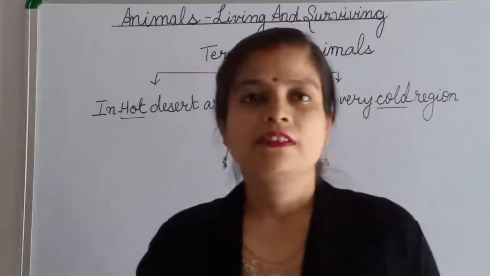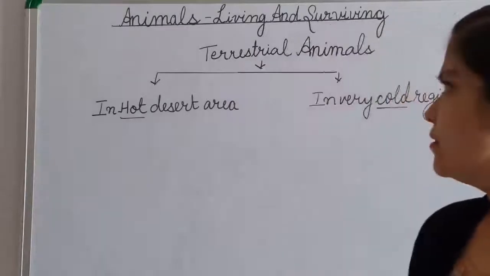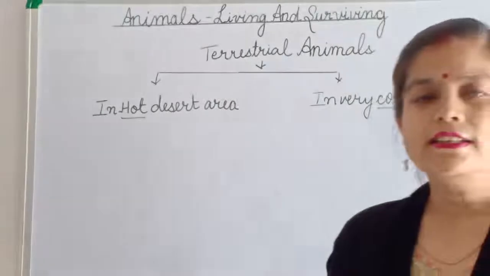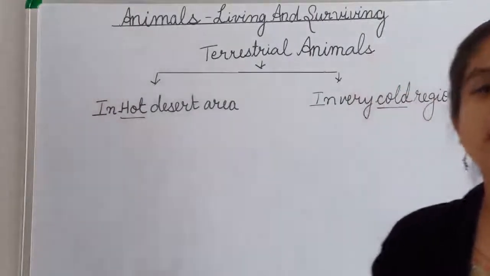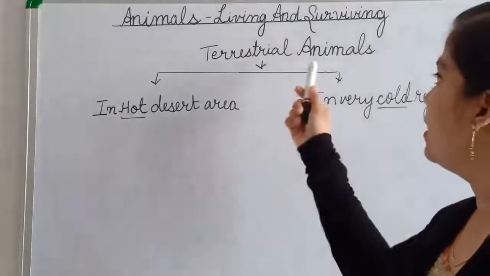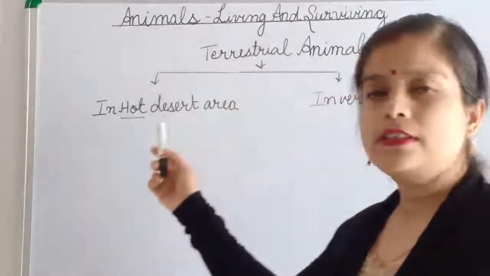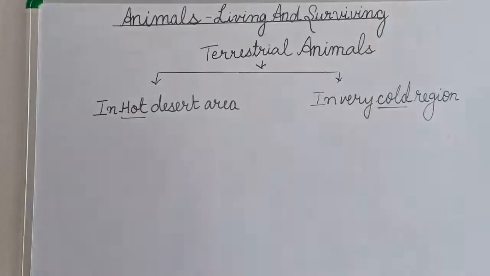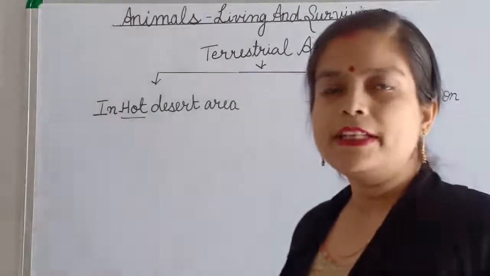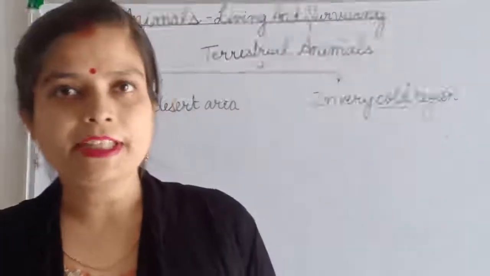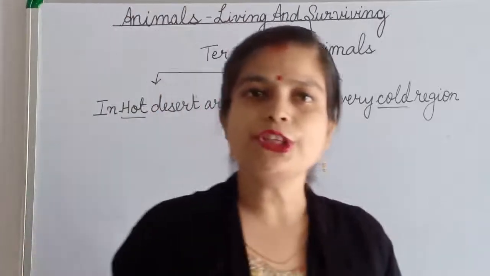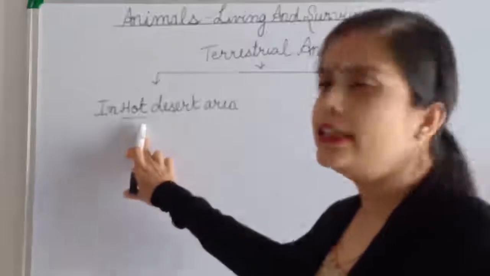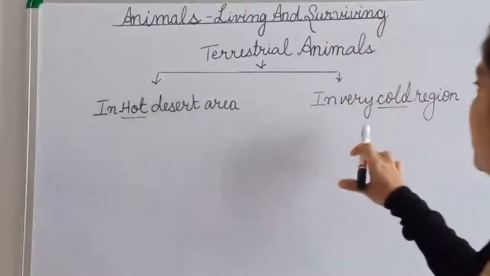Now children, we were discussing this chapter, Animal Living and Surviving. And in this chapter today we will study the adaptation features of terrestrial animals who live in the hot desert area and in very cold regions. Okay? Adaptation, what we will discuss today? Adaptation features mean special features that enable them to survive in a hot desert area and in a very cold